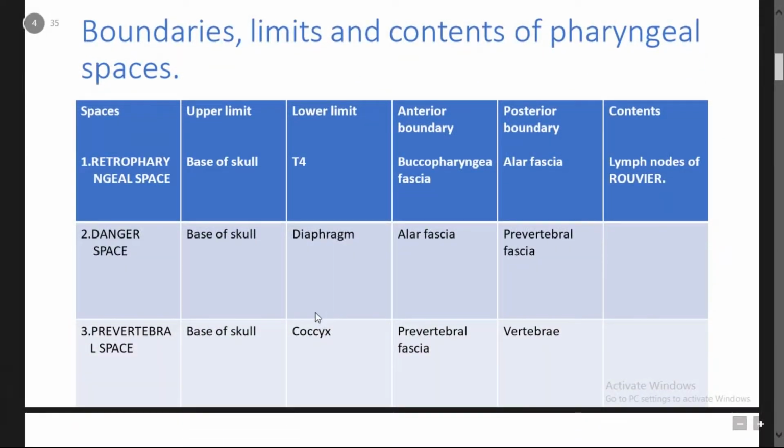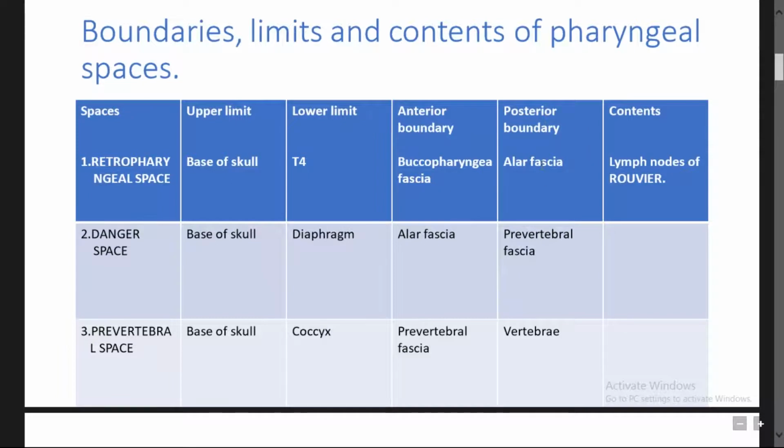Next one is the boundaries. What are the boundaries for the parapharyngeal space, the danger space, and the retropharyngeal space? Coming to the retropharyngeal space, it extends from the base of the skull, and the lower limit is T4, that is the tracheal bifurcation. The anterior boundary is the buccopharyngeal fascia, which is a part of the deep fascia, and the posterior boundary is the alar fascia.